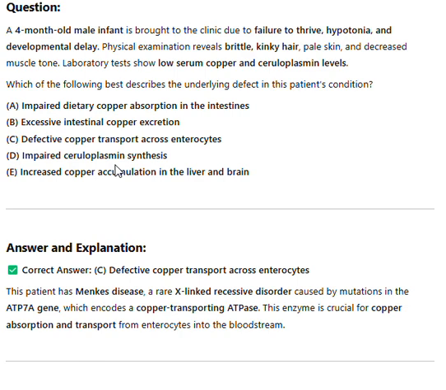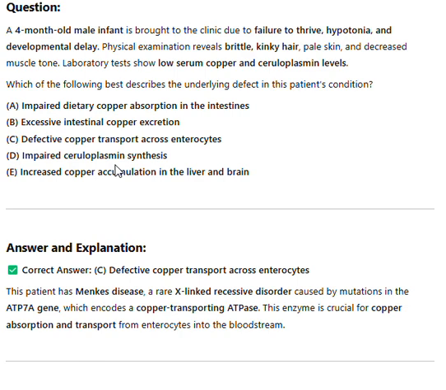Which of the following best describes the underlying defect in this patient's condition? A. Impaired dietary copper absorption in the intestines. B. Excessive intestinal copper excretion. C. Defective copper transport across enterocytes. D. Impaired ceruloplasmin synthesis. E. Increased copper accumulation in the liver and brain.